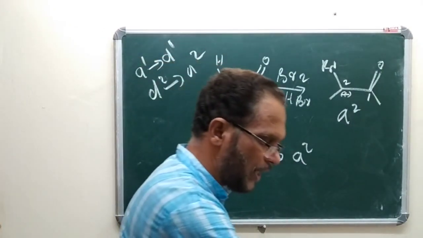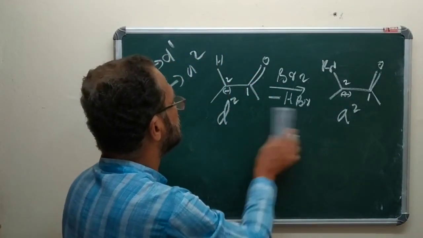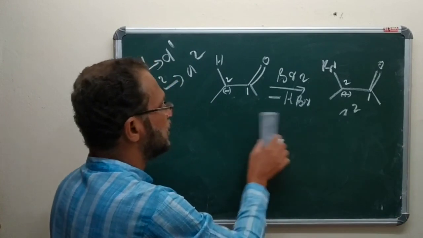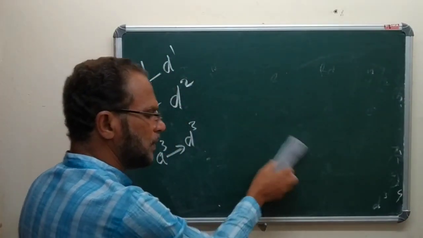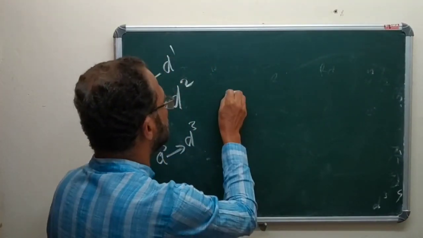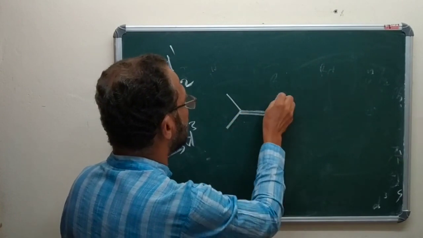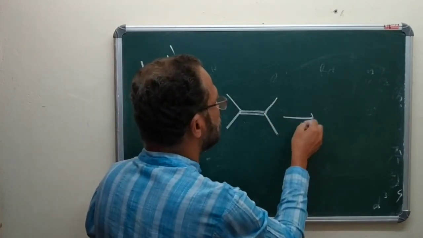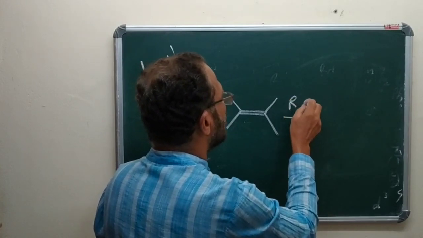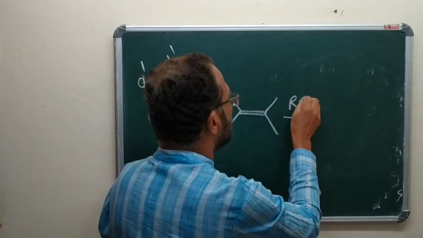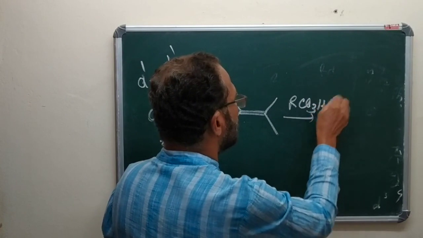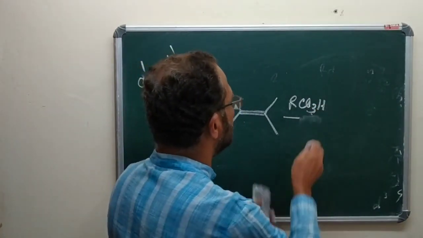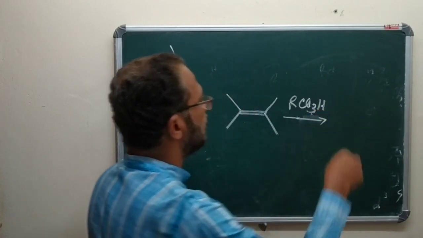And another example is, then this is subjected to what is called oxidation.